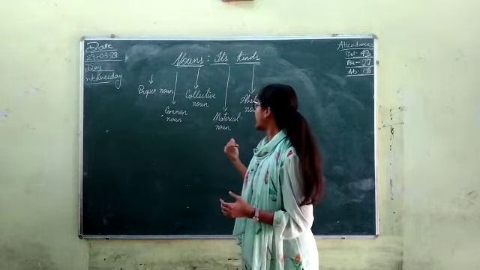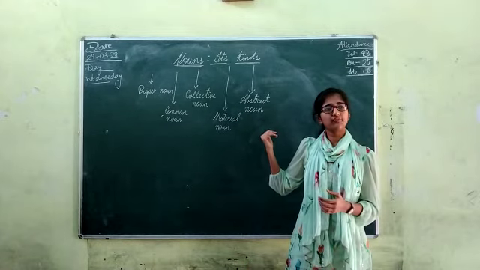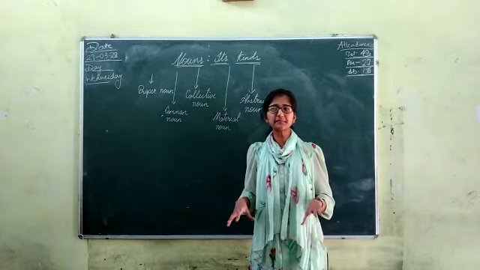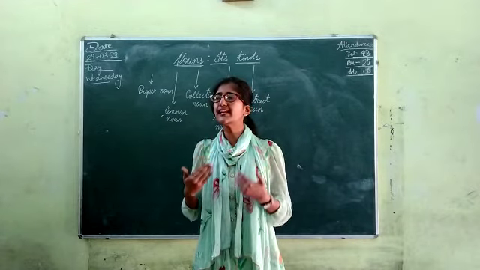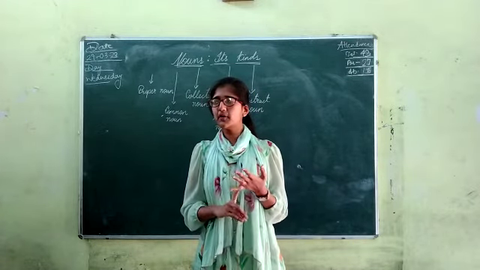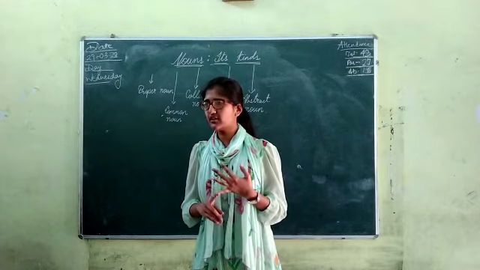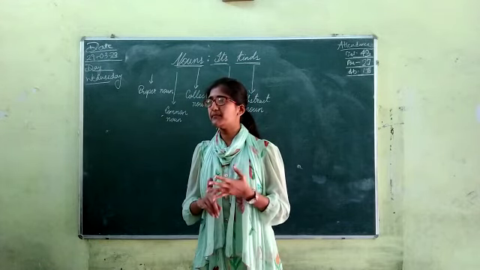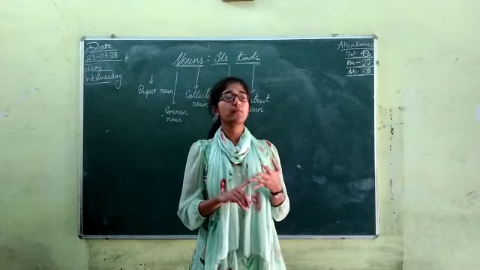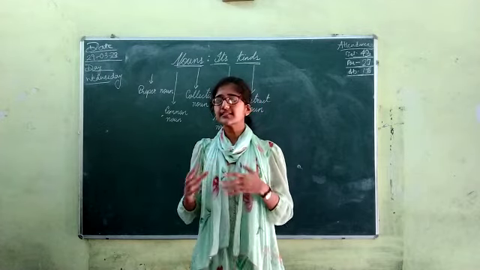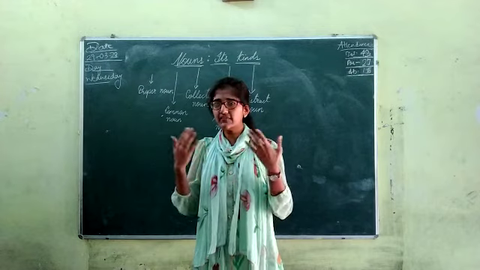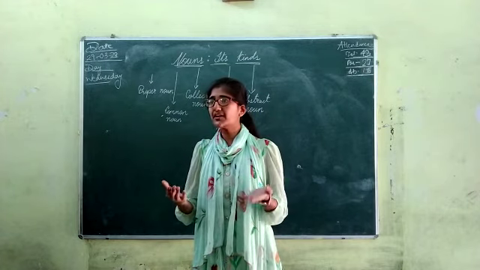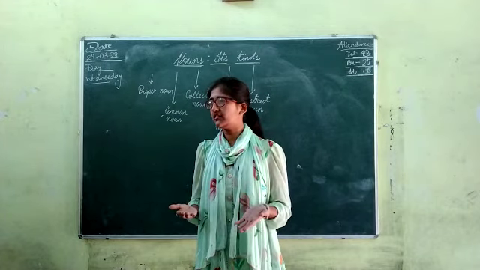Okay. Then we have the last one, abstract noun. Abstract means the things which we cannot see. Okay, only we can feel them. The name of the ideas or the state of mind or the feelings. For example, honesty, then foolishness. Okay, such things that we cannot see, only we can feel. We cannot see anyone's honesty. Okay, but we can feel that with their behavior.